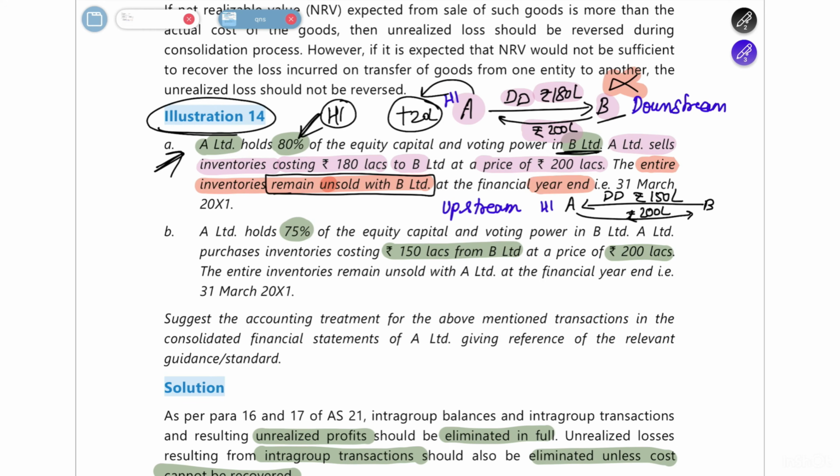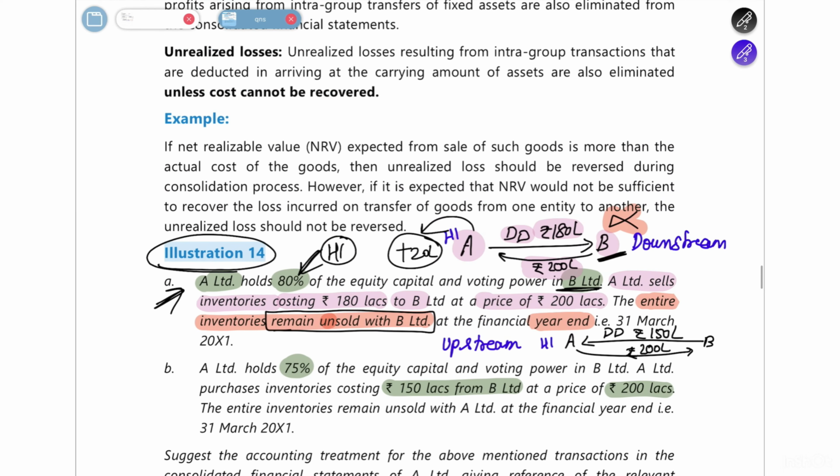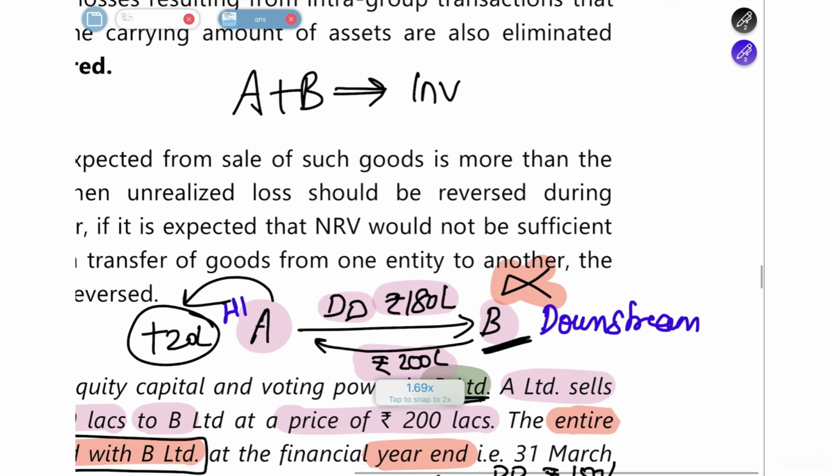Okay. So if B Limited has not sold the inventory at all, when you are going to do consolidation, you are going to show A plus B. Okay, you are going to show A plus B and only going to show the inventory amount. Correct. So here whenever we have studied about this upstream or downstream transactions, I have already told you. Let me give you a gist again. So A Limited has certain inventory. Okay. The same thing B Limited also has.